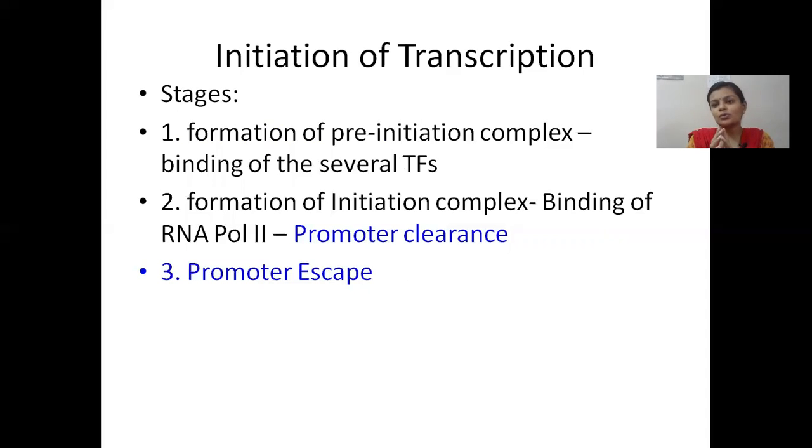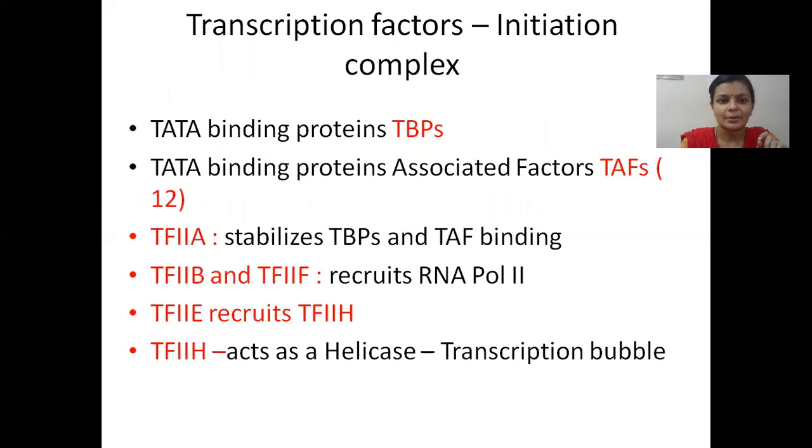After that, two processes happen. One is called promoter clearance and the other is called promoter escape. These two are very significant in eukaryotic transcription. We will see about them in detail. So first, the transcription factors. There are several transcription factors. A few have been listed here.